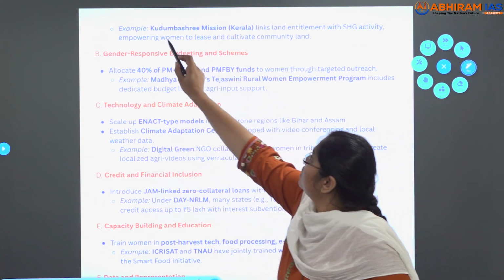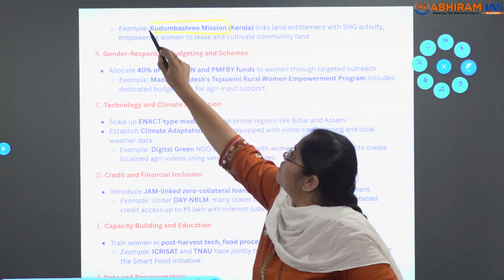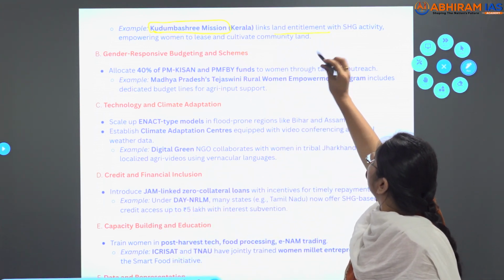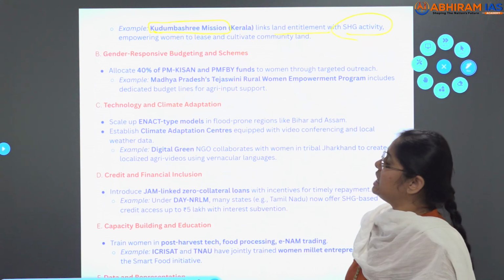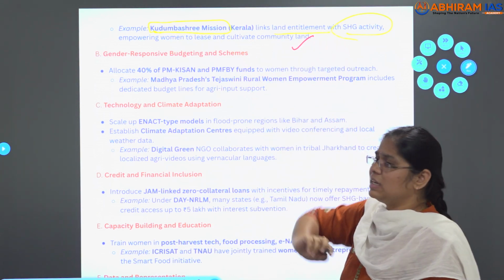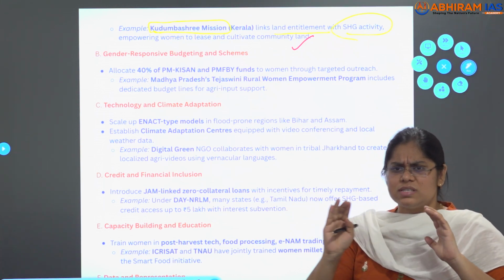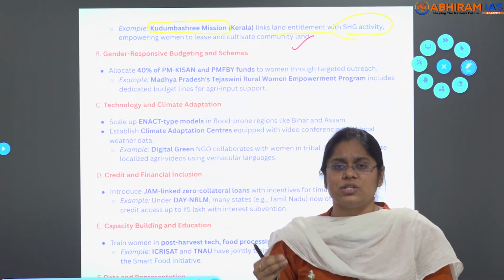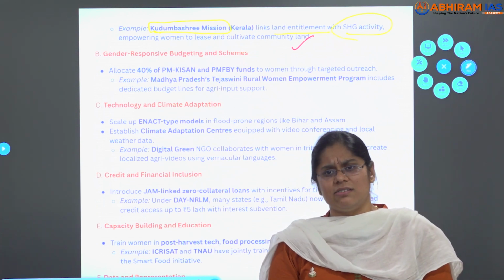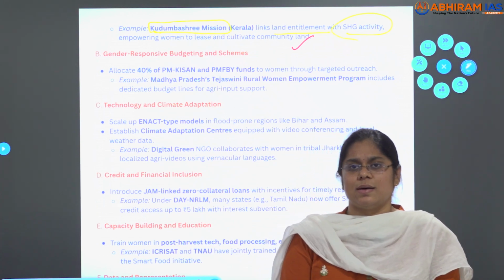And also, this one is a very important scheme from Kerala, that is the Kudumbashree Mission, which links land entitlement with self-help group activity, empowering women to lease and cultivate community land. This is a very important scheme. Almost everyone knows this, Kudumbashree Mission from Kerala. Mention some nationwide and some statewide examples also.